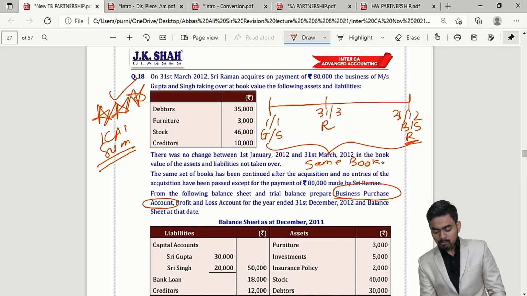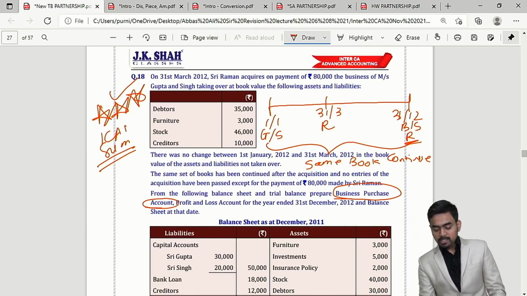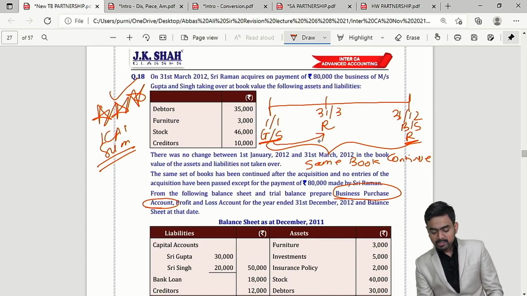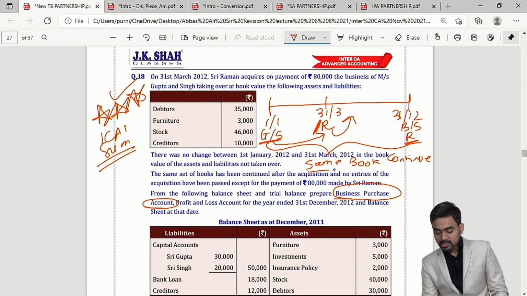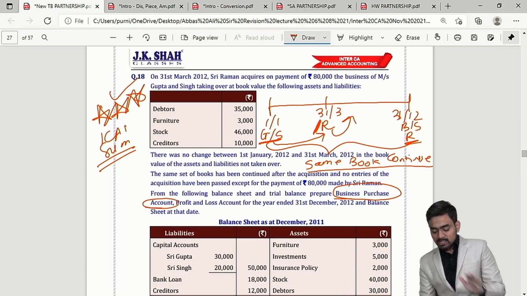Same book continued. Yes or no, my dear students? Okay. It means what? Actually, logically speaking, when Gupta and Singh sold their business to Raman, they should close this book and Raman should start new book. But this has not happened because same book continued, and that is the only reason.